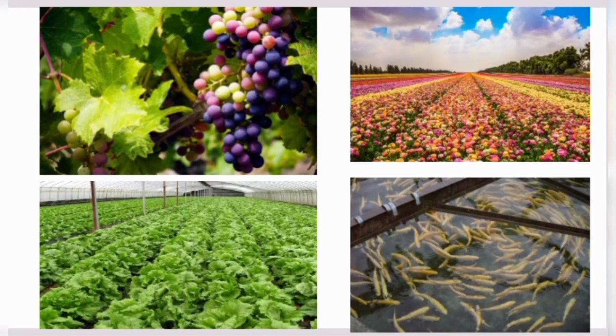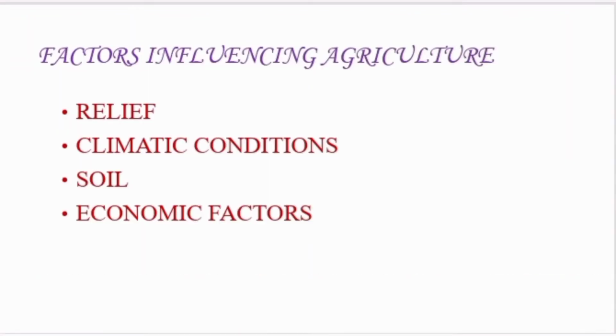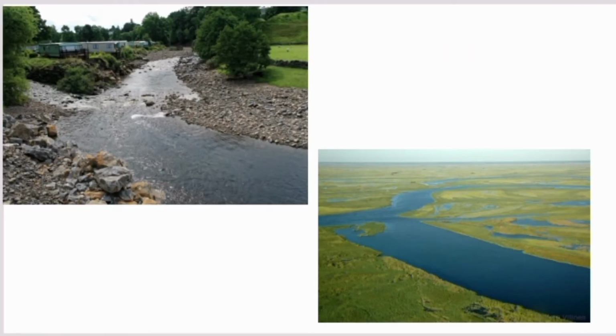Then, the different factors influencing agriculture are relief, climatic conditions, soil, and economic factors. Relief. The land on which crops are grown is known as arable land. The lowlands such as river basins, floodplains, and deltas are more suitable for the growth and development of agriculture than the highlands. In the lowlands, dense population not only provides adequate and cheap labor but also a ready market for farm products. Then climatic conditions.